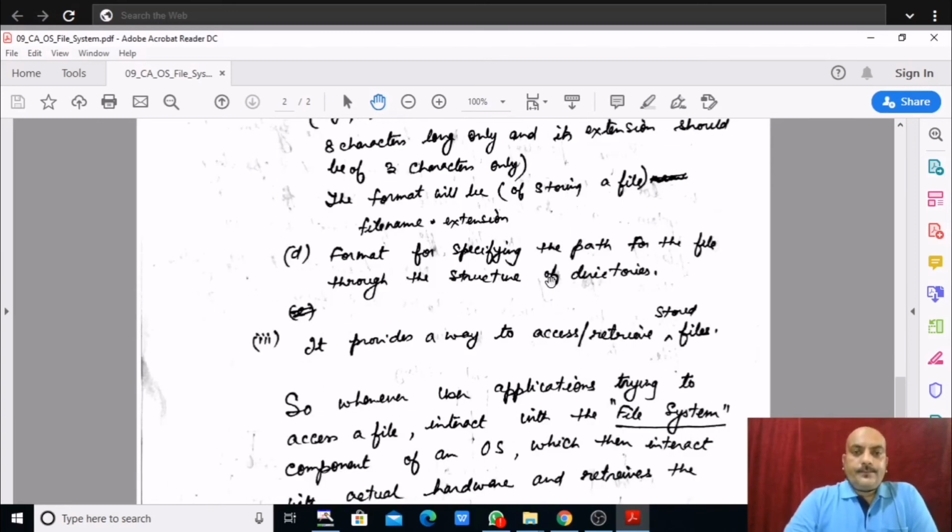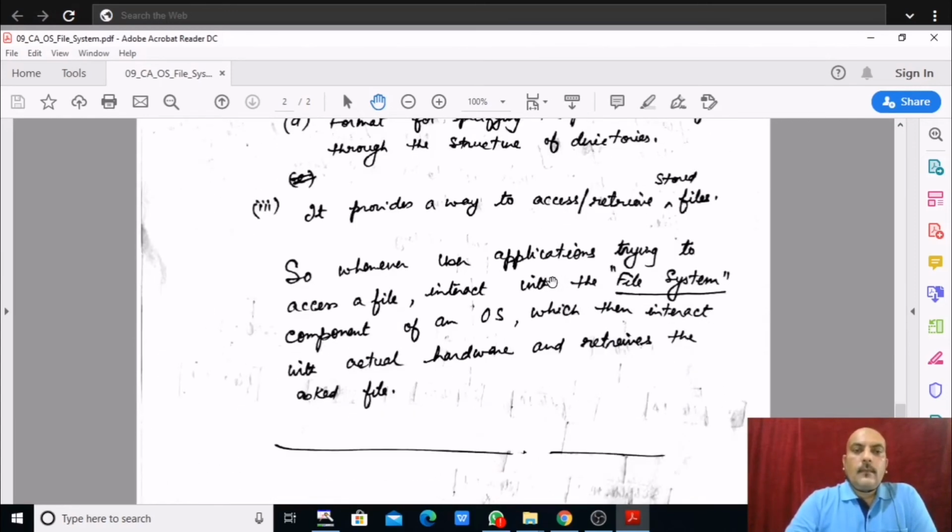Then the last point is it provides a way to access or retrieve the stored files. That means it provides a mechanism to access the file, to access or retrieve the stored files, right?